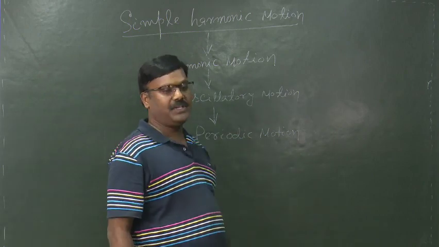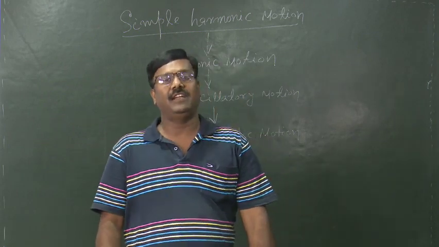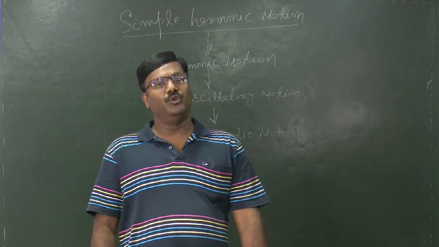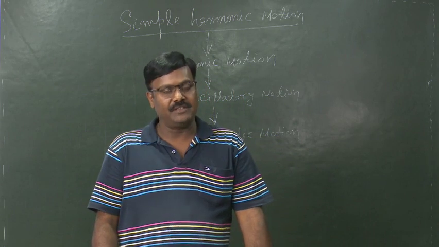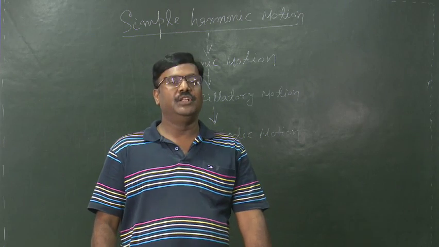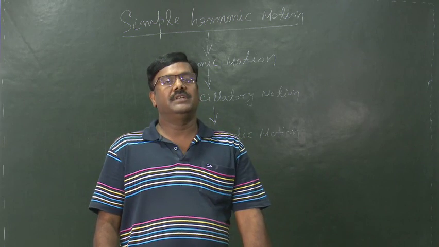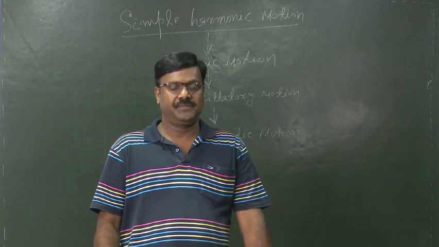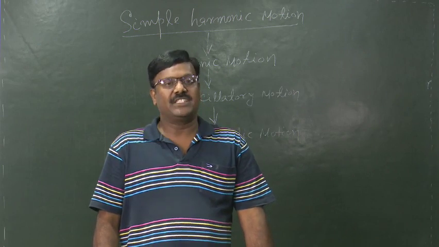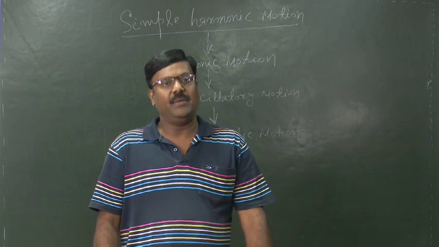Now, what is periodic motion? You must have come across in your daily life different physical situations like the motion of earth around sun, the motion of earth around moon, the motion of Halley's comet in a period of 76 years, the motion of the needle of a sewing machine, the motion of a ball in a bowl.